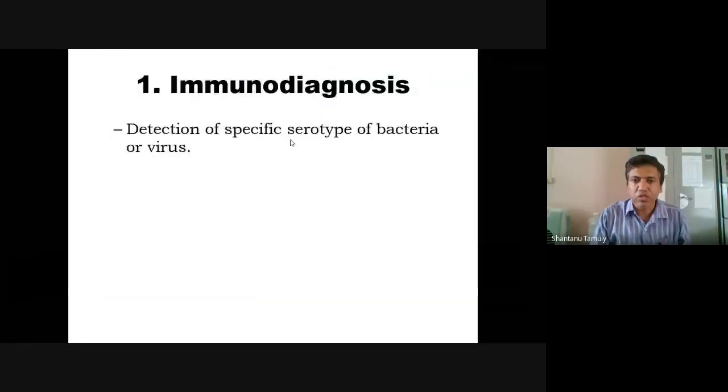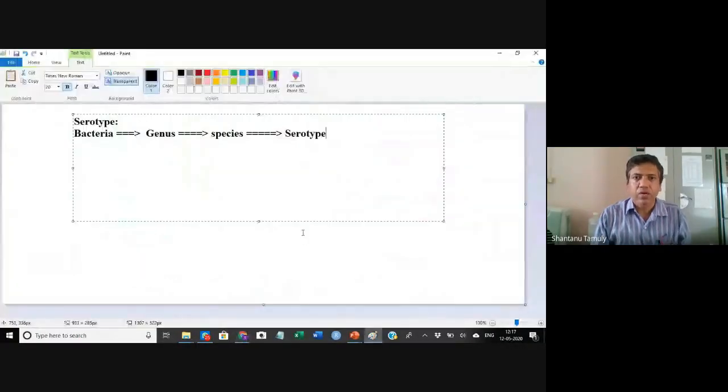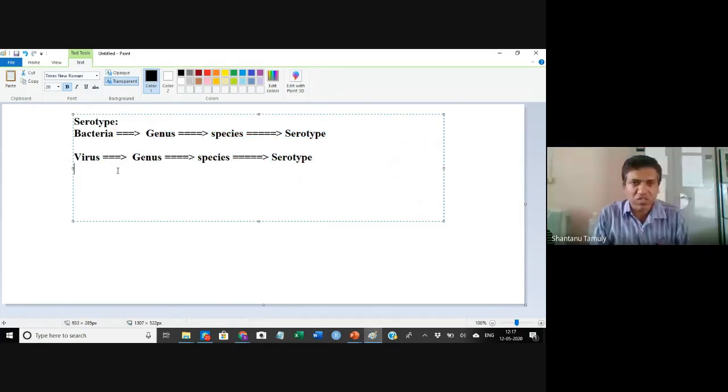The same is the case with viruses. The classification of the virus goes in the same way. Viruses have the genus, then below the genus the species, and then the serotypes. The word sero actually comes from the word serum.